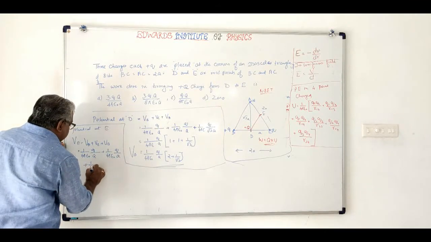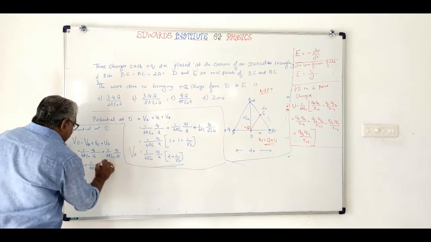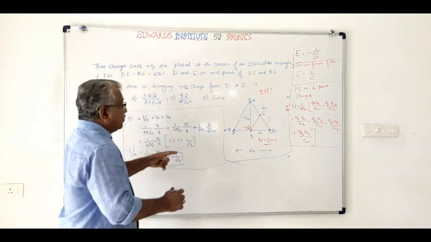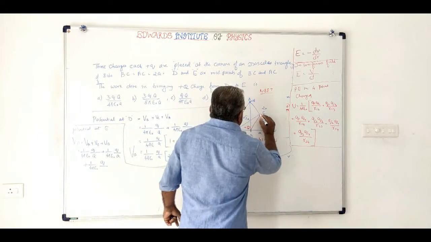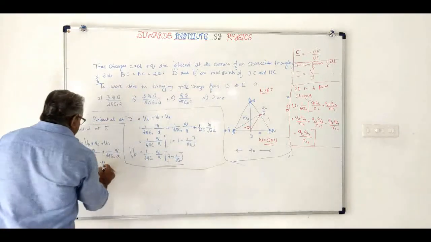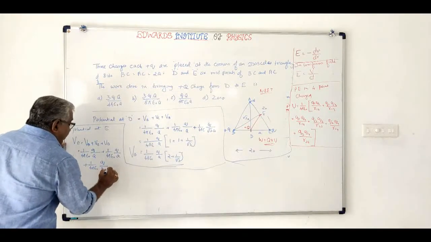1 by 4 pi epsilon 0 Q by, what is this distance? This distance is B. And what will be B?